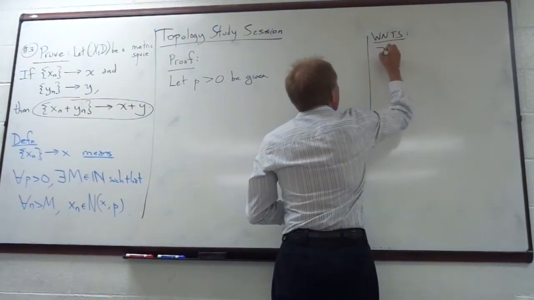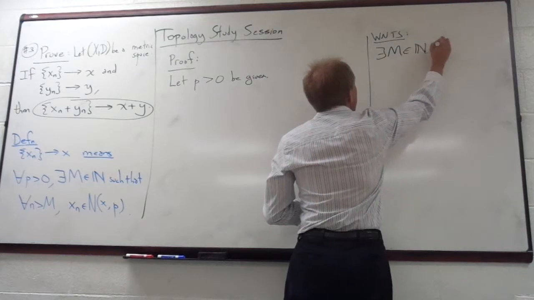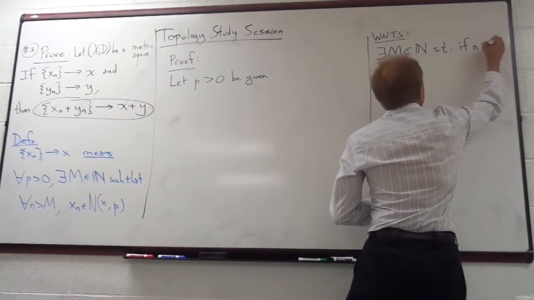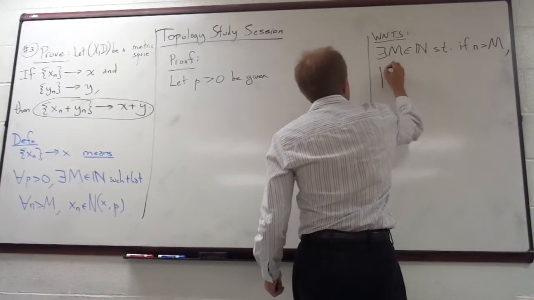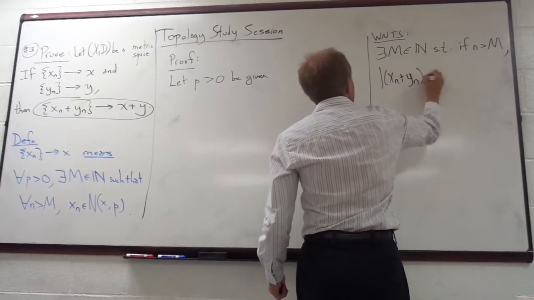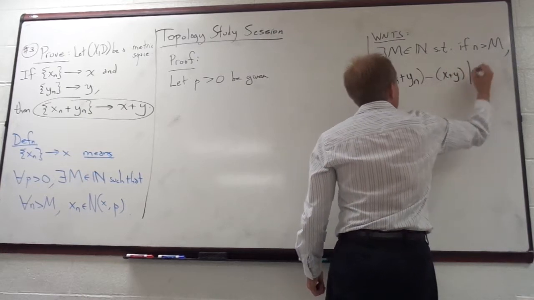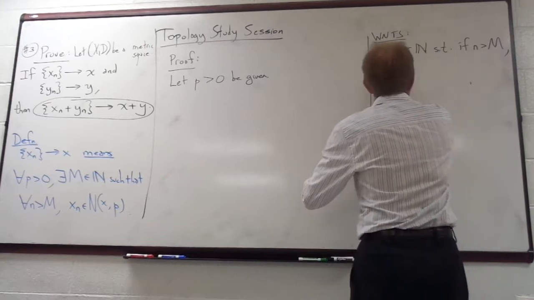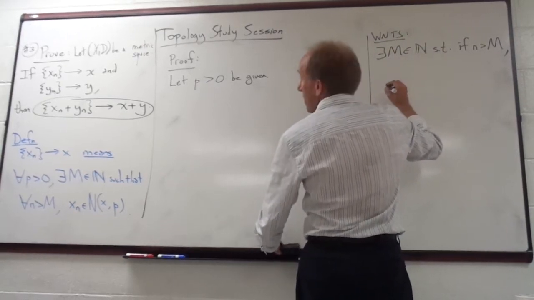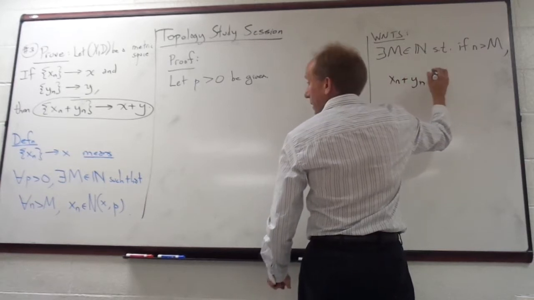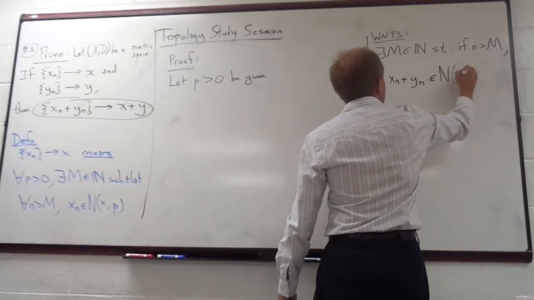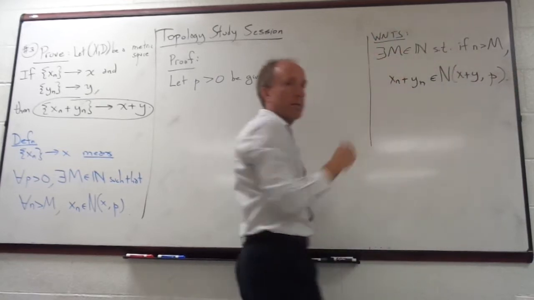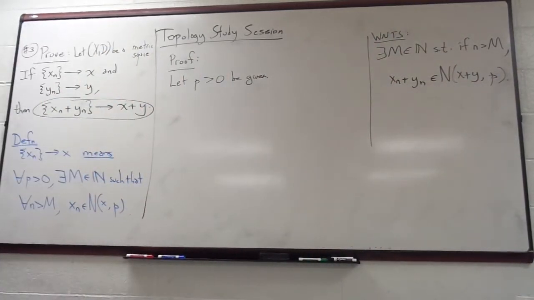So we need to show there exists an M in the natural numbers such that if n is greater than capital M, then the absolute value of xn plus yn minus x plus y is less than... I'm sorry, not absolute value. I'm using a random metric space here. Such that if n is greater than M, xn plus yn is an element of the neighborhood of x plus y of radius p. That's the way we want to say it. So this is for an abstract metric space. There's no absolute value here. Okay, does that look right?